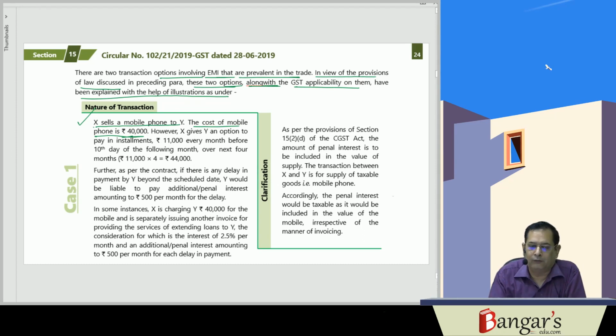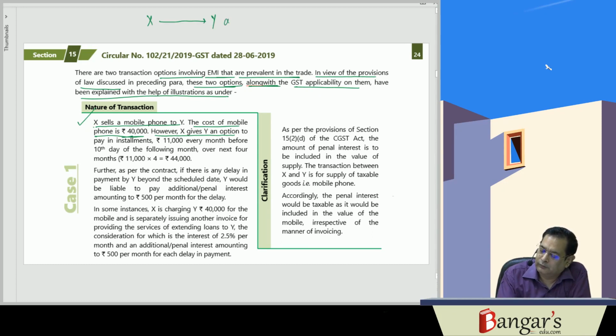However, X has given Y an option to pay equated monthly installments of say 11,000 each for a period of 4 months, that is 44,000 rupees.